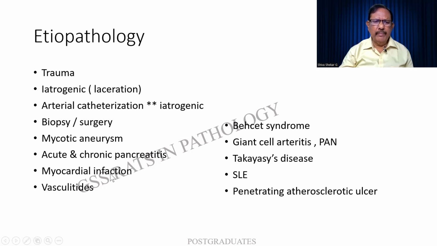Myocardial infarction. Vasculitis, such as giant cell arteritis, Behçet syndrome, Takayasu disease, SLE, and penetrating atherosclerotic disorder. All of this can be etiology for the pseudoaneurysm in general.